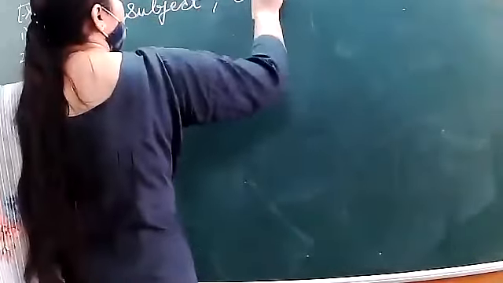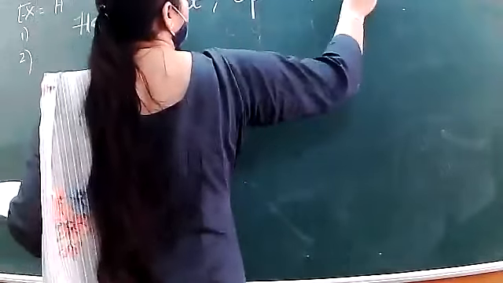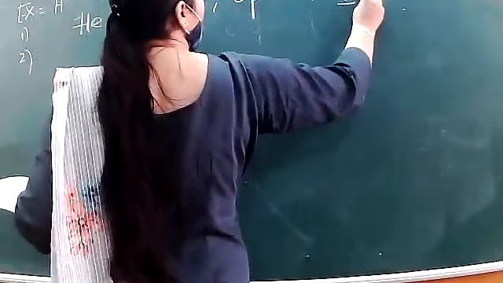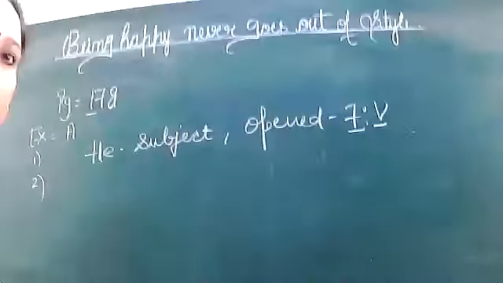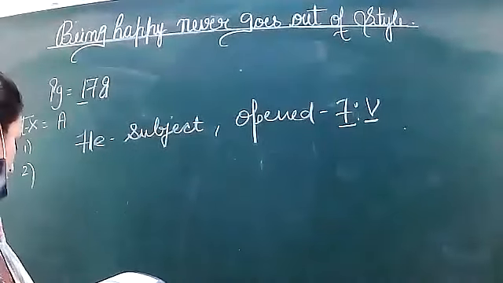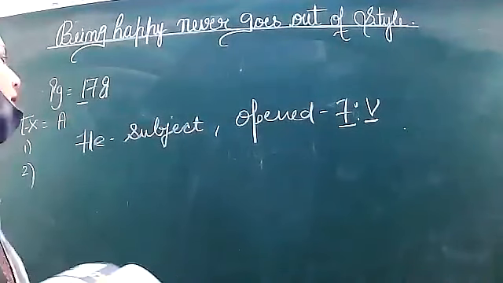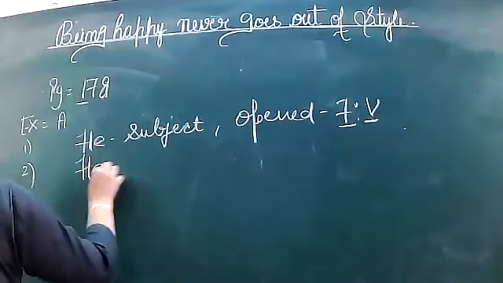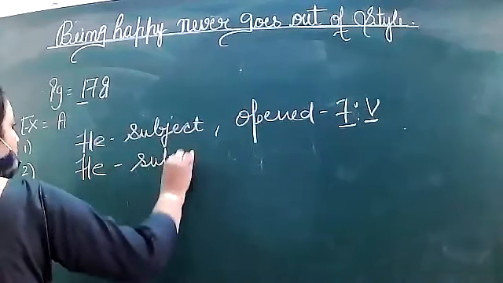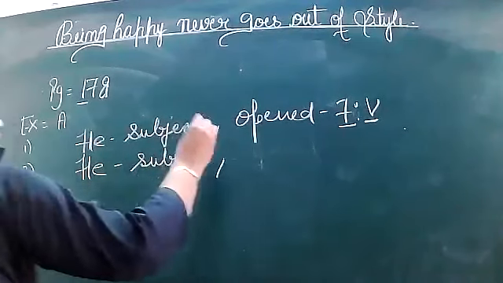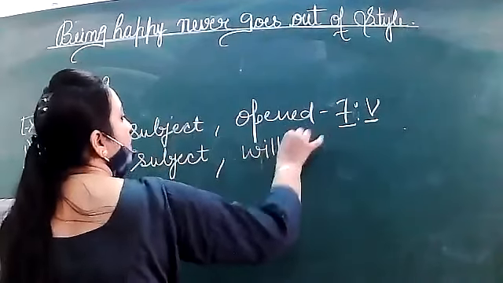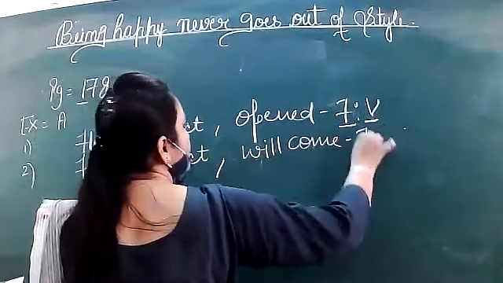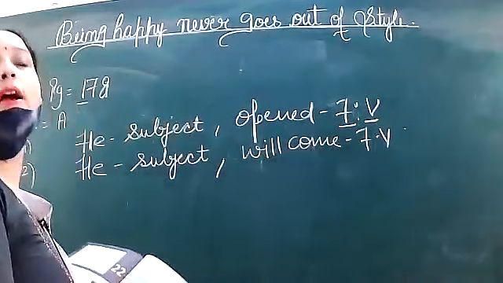And opened is what? Very good. Opened is the finite verb. In place of finite verb, I have written FV. Clear? Next, he will come here for sure. What is the subject? He is the subject. And what is the finite verb? Will come.